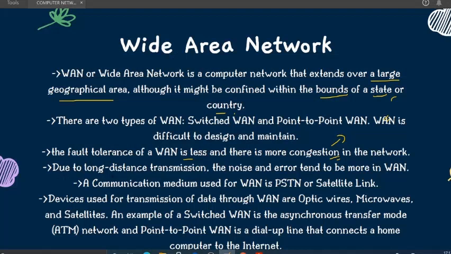Okay, next is due to long distance transmission, because as we can see a large area is focused. If we need to transfer any specific data or any file, then the noise and error tend to be more in WAN. Now what is this noise or error? Whenever a signal is moving, it is an analog or digital signal.